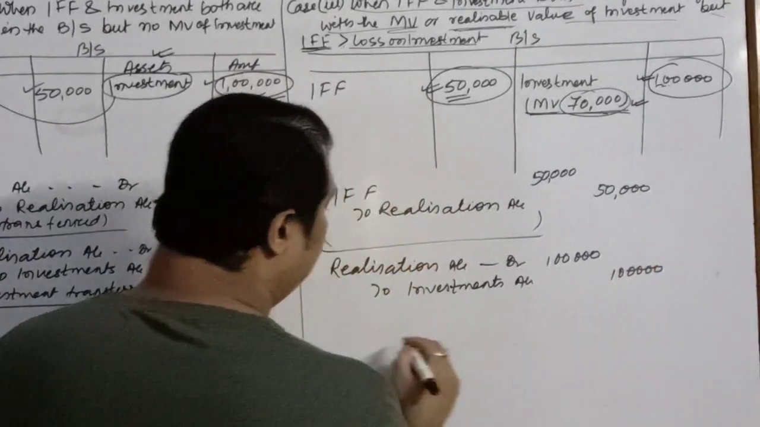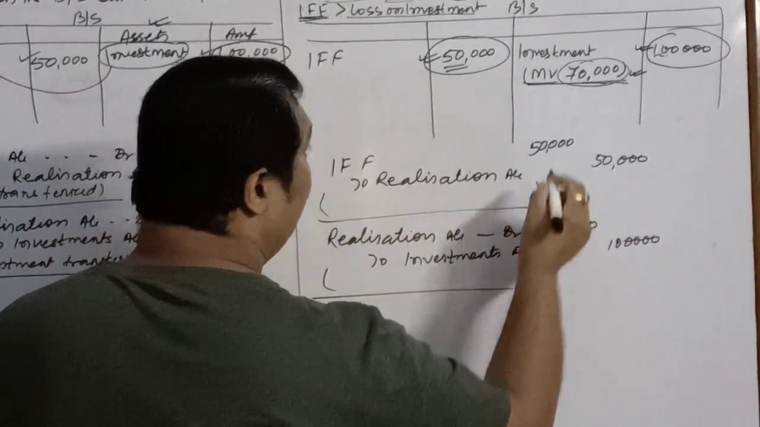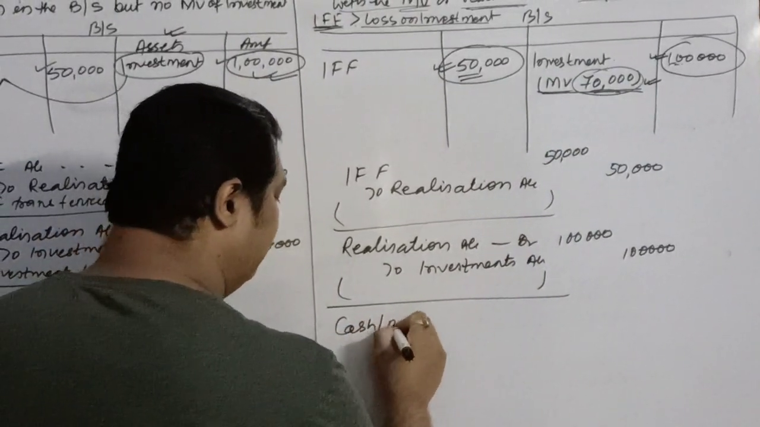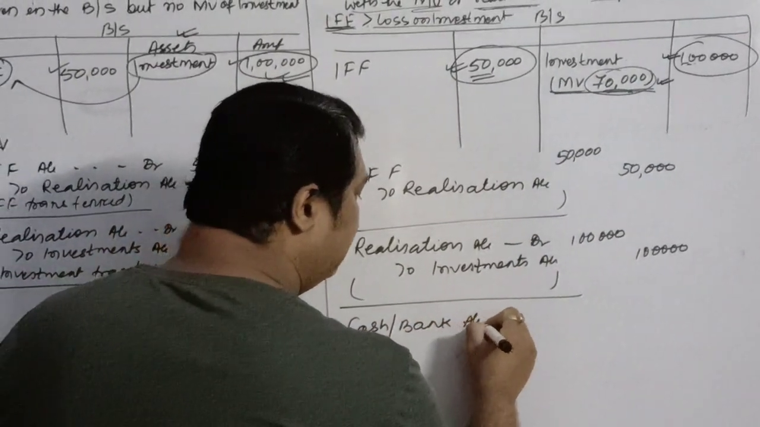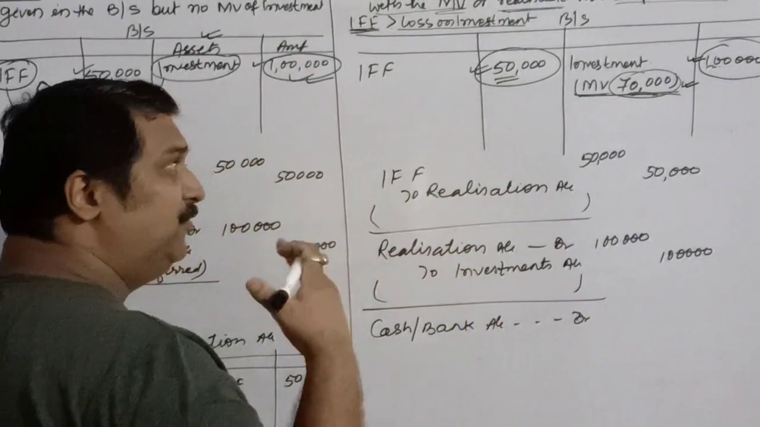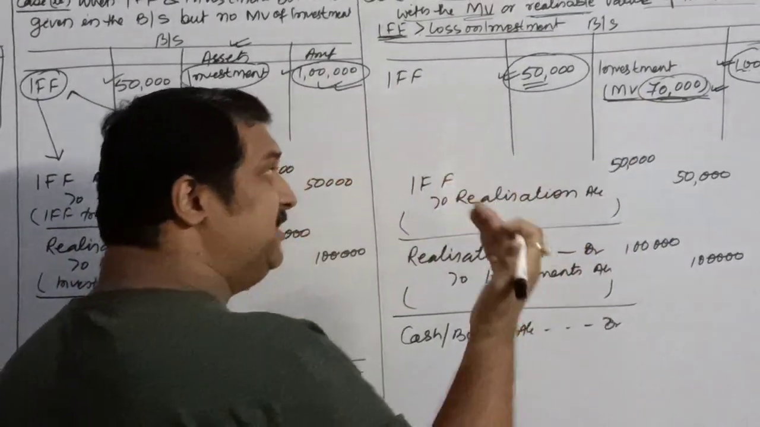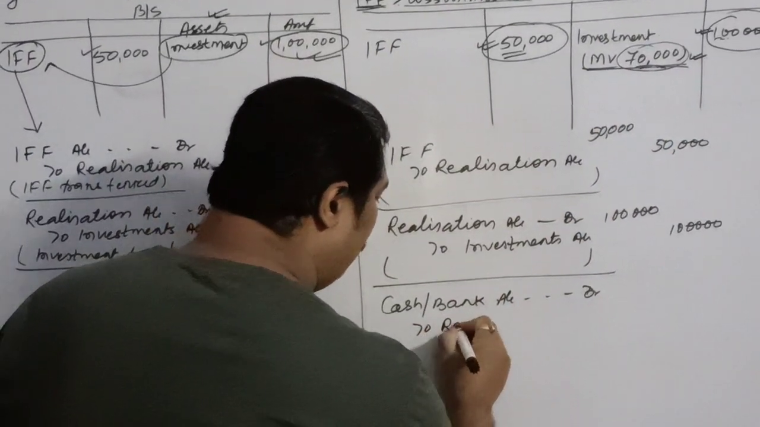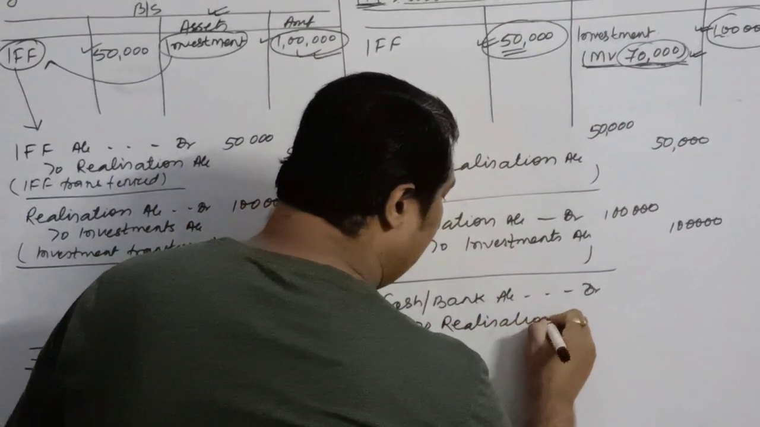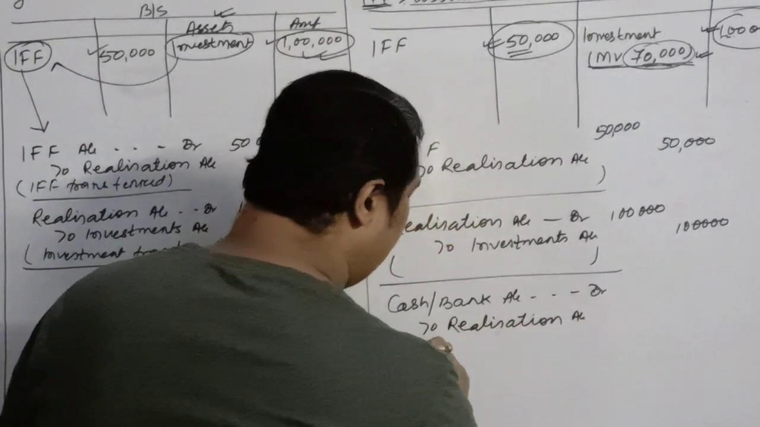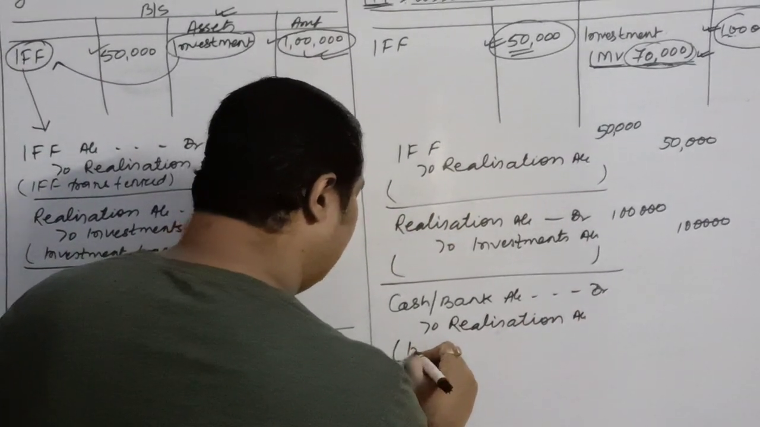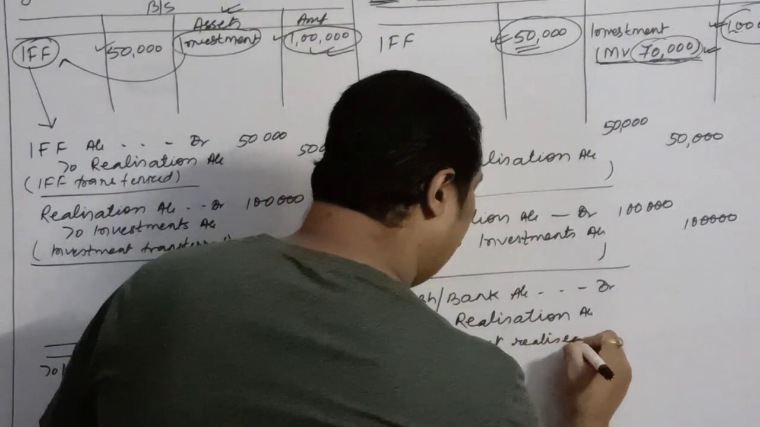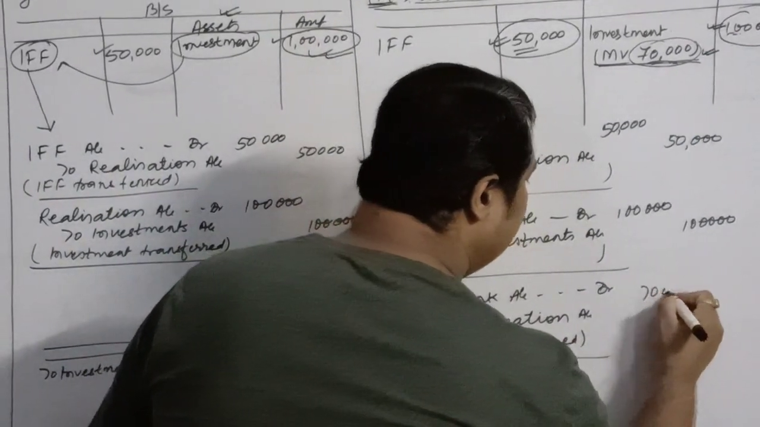After transferring it to realization, what is the market value? 70,000. So that we will realize, we will receive that much. Because it is a chapter of dissolution, we have to sell off. If the value is given, that means we will sell off all the assets and we'll get this much. So cash account or bank account debit to realization account. We'll write over here investment realized.